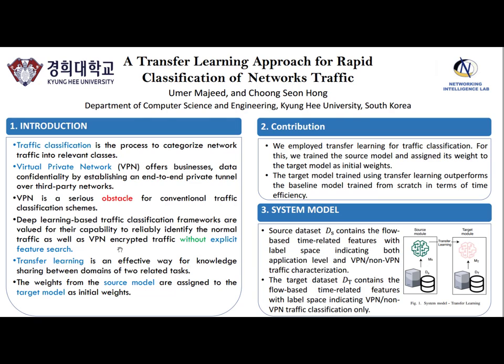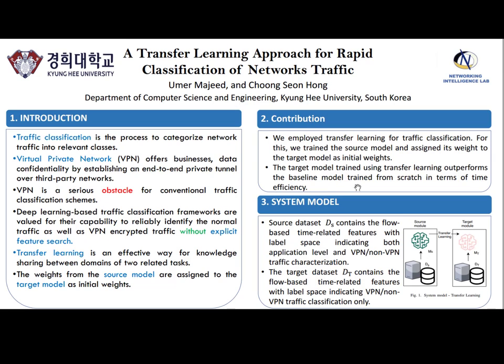Transfer learning is an effective way for knowledge sharing between two domains. In transfer learning, the weights from the source model are assigned to the target model as initial weights. Here are some contributions of this work. We have employed transfer learning for traffic classification. For this, we trained a source model and assigned its weights to the target model as initial weights. The target model trained using transfer learning outperforms the baseline model trained from scratch in terms of time efficiency.